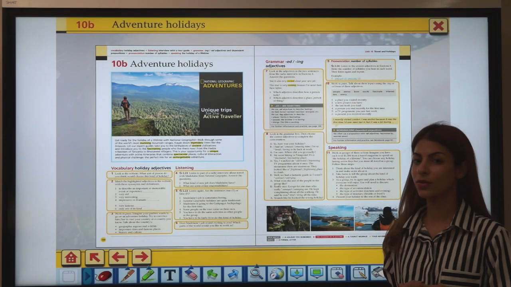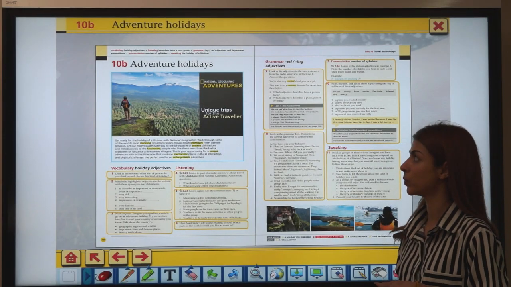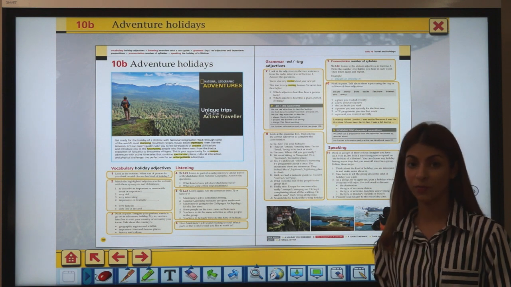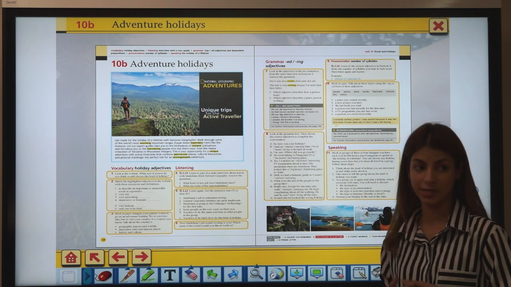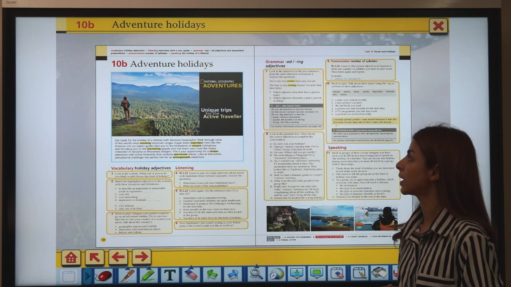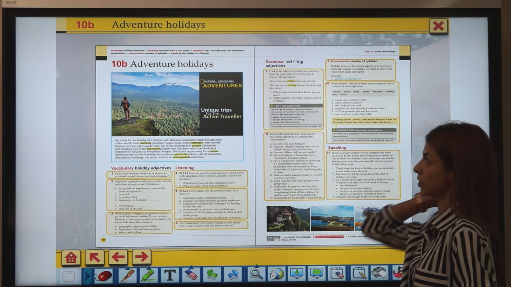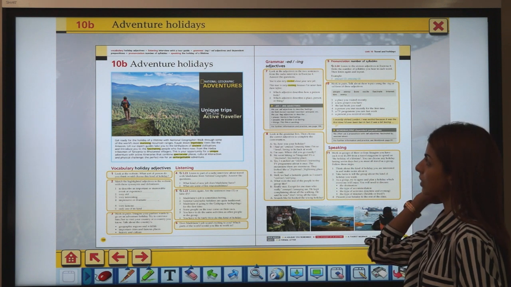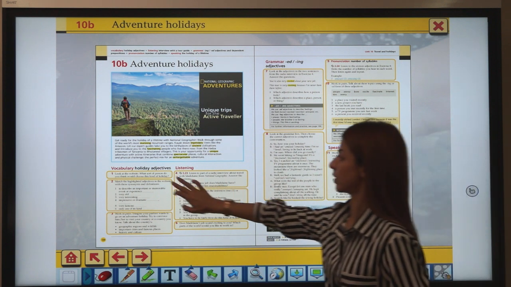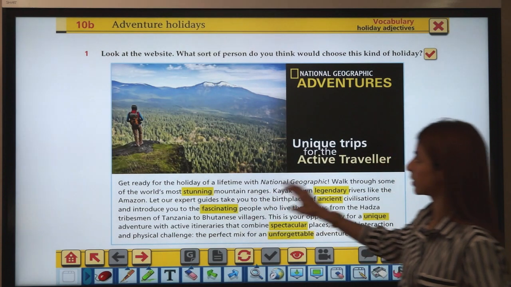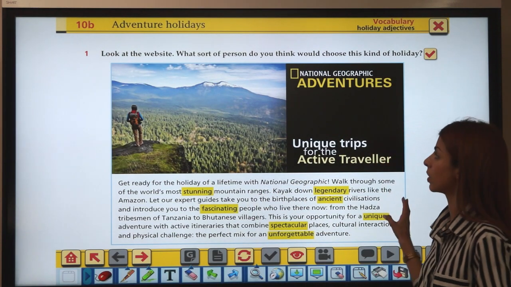Okay, students, so in this video clip, we'll be looking at Unit 5b, which is about adventure holidays. So we'll start with this picture here, right? You see this picture on the website,